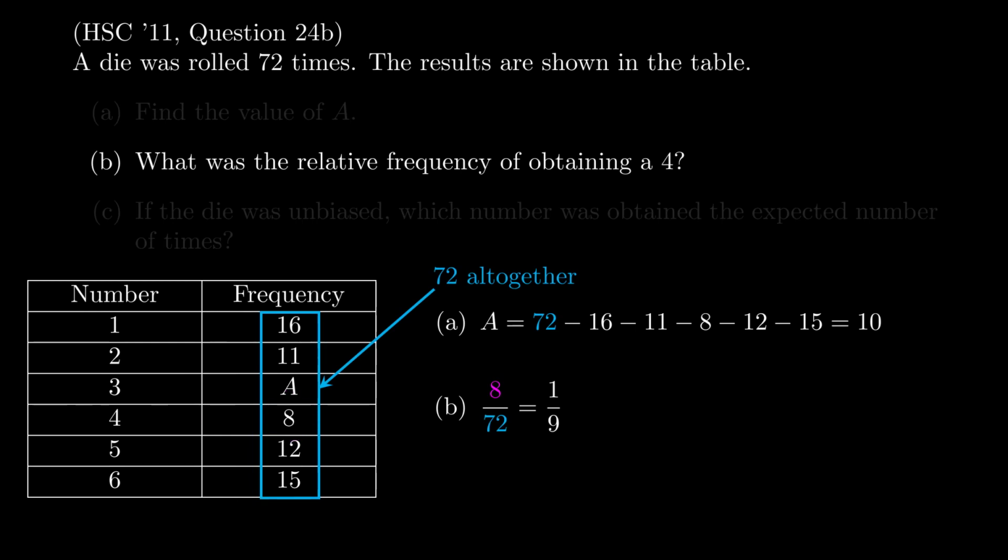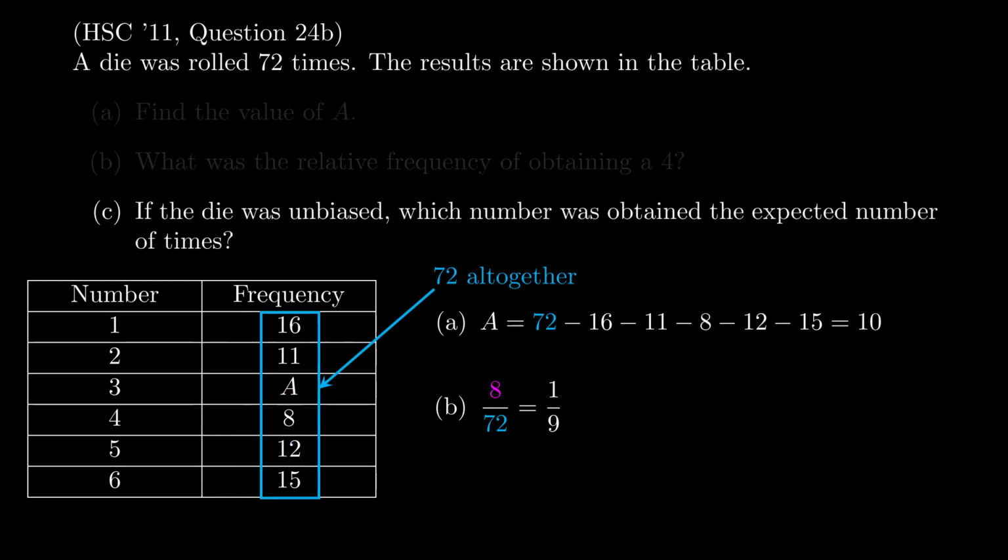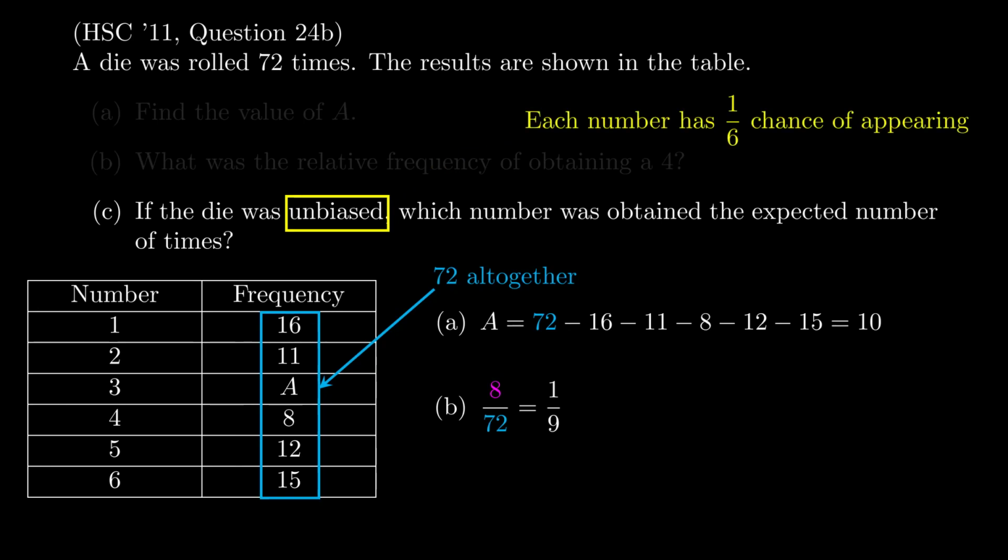Okay, and part C tells you that the die was unbiased, and it's asking for the score which was obtained the expected number of times. Okay, so while in part B, we got the relative frequency to be 1 in 9, we're told, well, the die is actually fair. So the theoretical probability is actually 1 in 6, not 1 in 9. All right, and so the die being unbiased means everything's equally likely. The chance of each number appearing is 1 in 6. And so the expected number of times that each number should appear